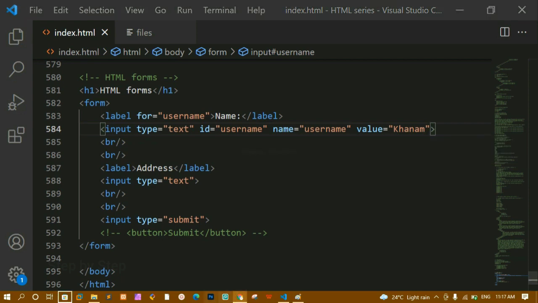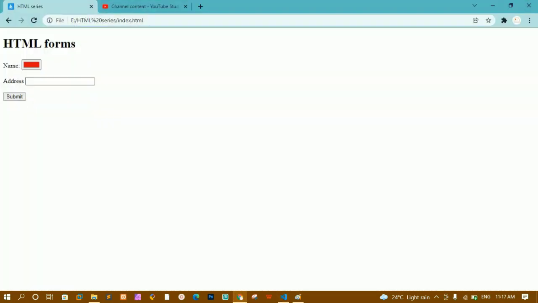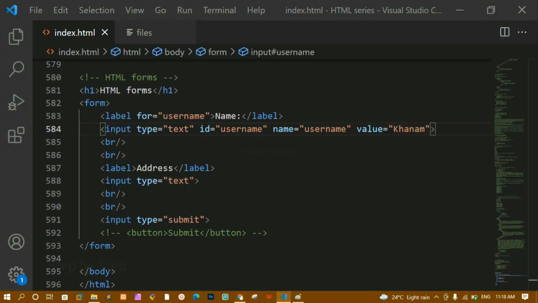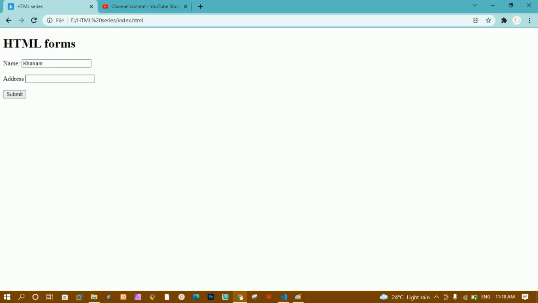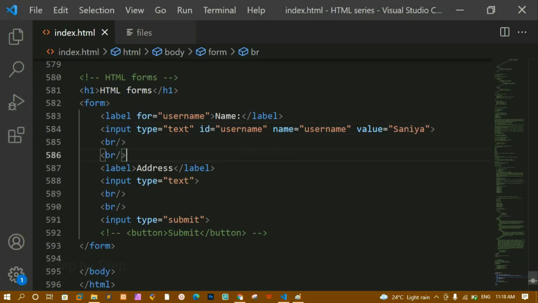I'll save this. Now you can see, without refreshing, I don't have any data inside this input field. As soon as I refresh this, I will get one value here, that is nothing but Khanam. This will be the default value. Now if I write here Sanya, save and refresh, I get this default value. This default value will also be very useful whenever you want to add pagination. If you want to give the first page as the default value, you can give this one. These values are very, very useful.